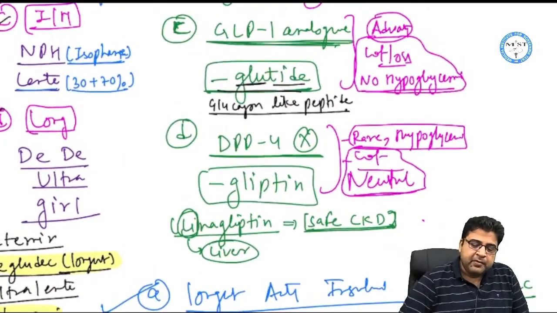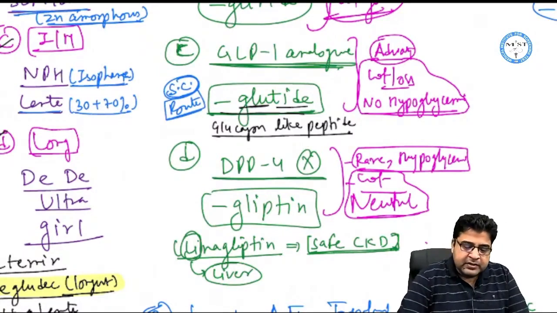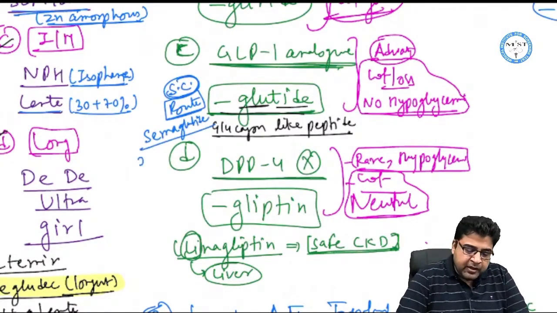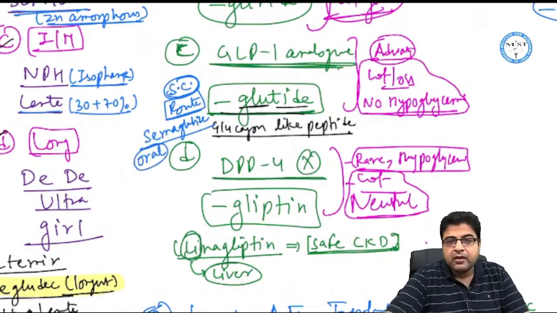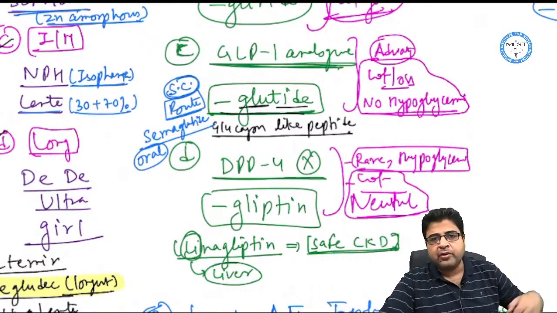And regarding GLP-1 analogs, this is the group of medicines which is given by subcutaneous route. But there is one drug here, semaglutide. Semaglutide is a medicine that can be given by oral route also. So semaglutide is the only drug in GLP-1 analogs which can be given by oral route.